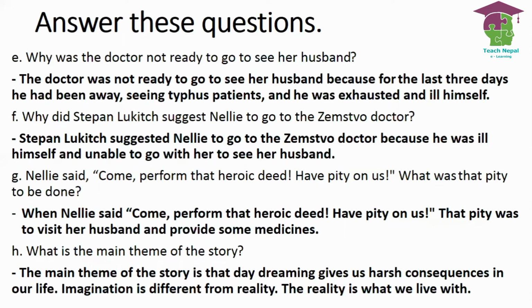Why did Stephen Lucas suggest Nelly to go to the gem store doctor? Stephen Lucas suggested Nelly to go to the gem store doctor because he was ill himself and unable to go with her to see her husband. Number J, Nelly said, come perform the heroic deed, have pity on us. What was that pity to be done? When Nelly said, come perform that heroic deed, have pity on us, that pity was to visit her husband and provide some medicines. Number K, what is the main theme of the story?